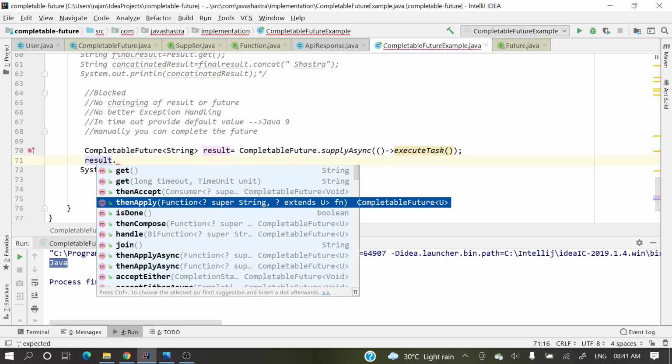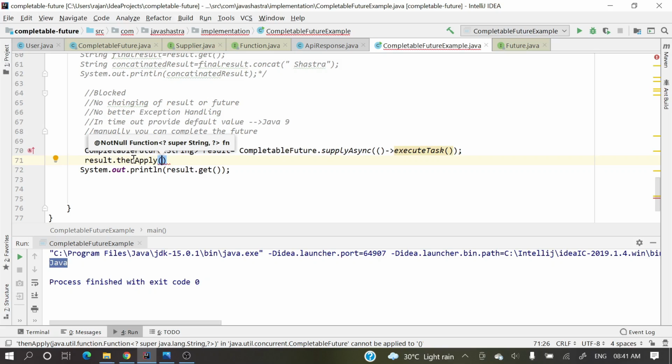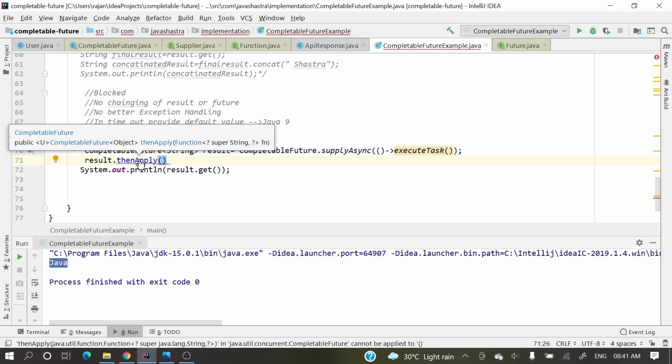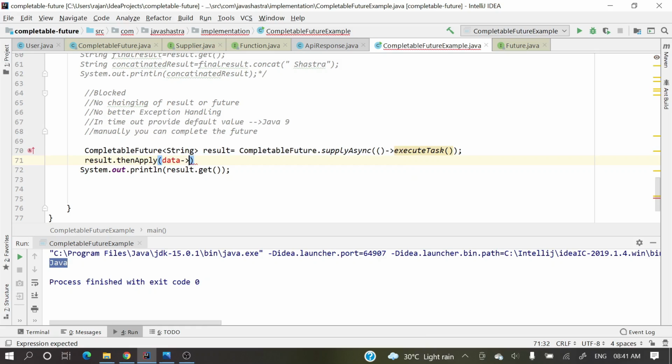There is a method thenApply, and its argument is a Function. Here we get the data, and data dot concat of something.